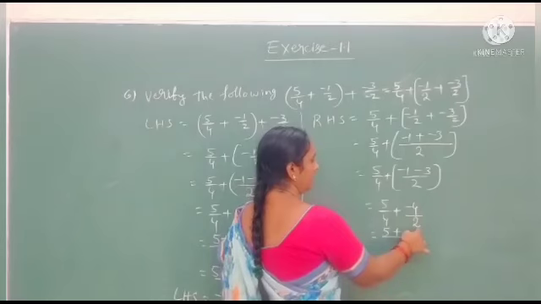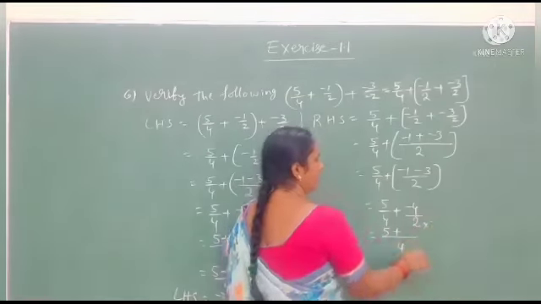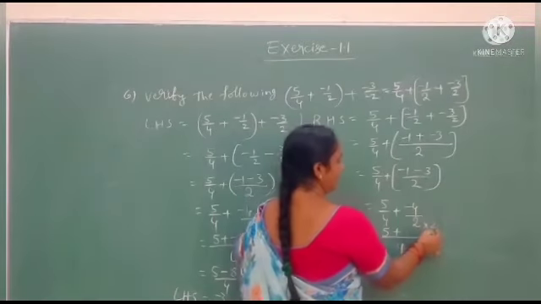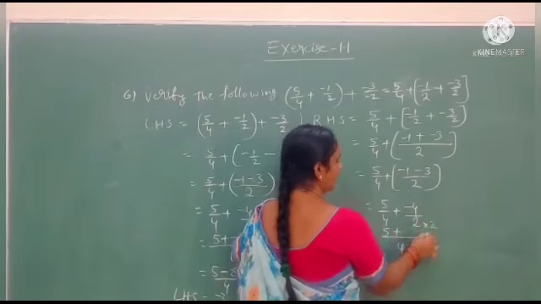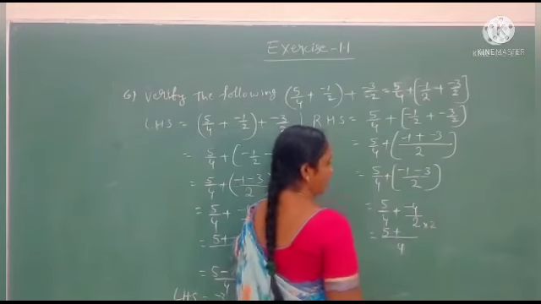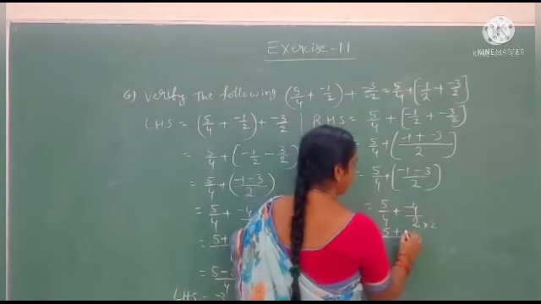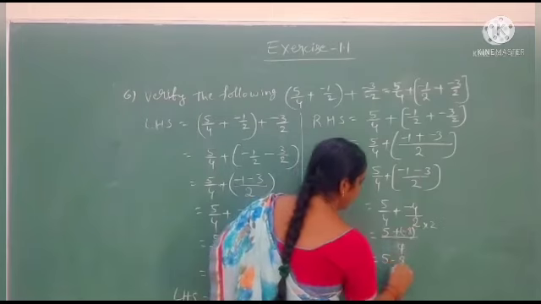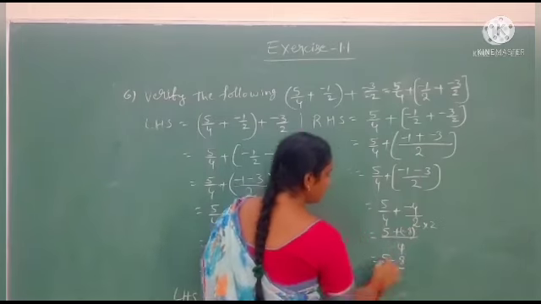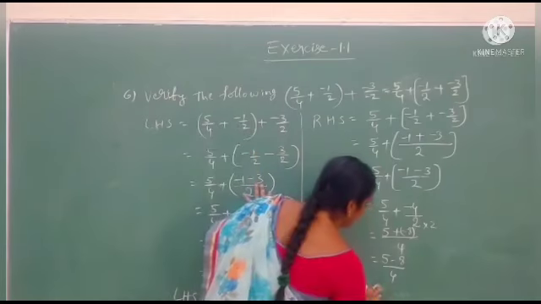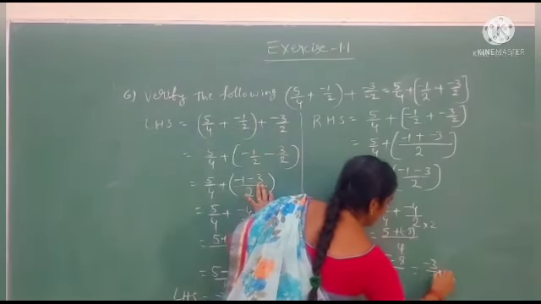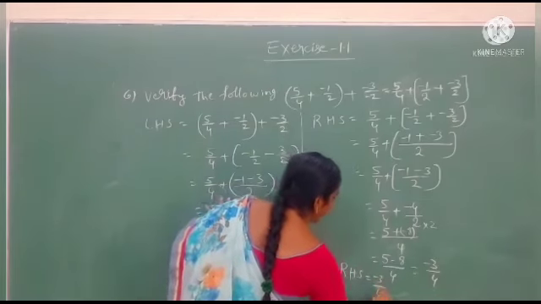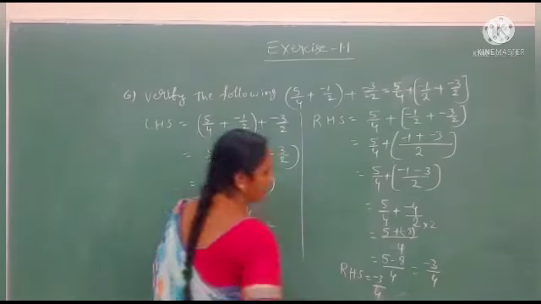And after that, here both denominators are not equal. That's why we make the same denominator here. That's why we multiply with 2. 2 2s are 4. And after that 2 multiplied with minus 4, minus 4 into 2, minus 8 we will get. And after that 5 plus into minus 8 by 4. Here minus 5 minus 8 we get minus 3. Minus 3 by 4. Here see, RHS also will be minus 3 by 4.